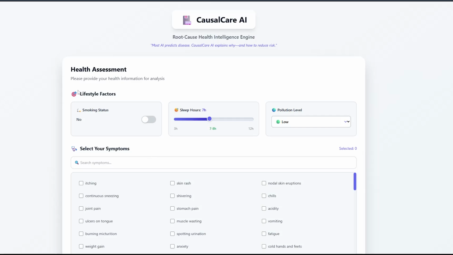So we have lifestyle factors. We need to set our lifestyle factors. Do we smoke or not? How long do we sleep? And what is the pollution level of the area that we live in? So let's start with simple symptoms from my personal experience.